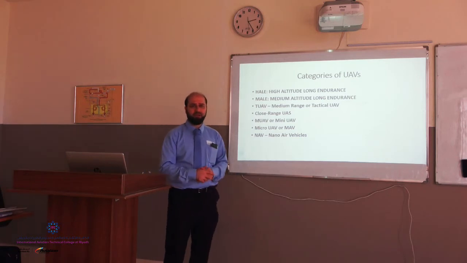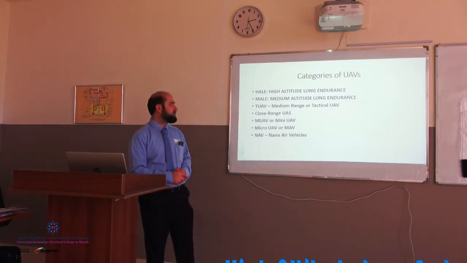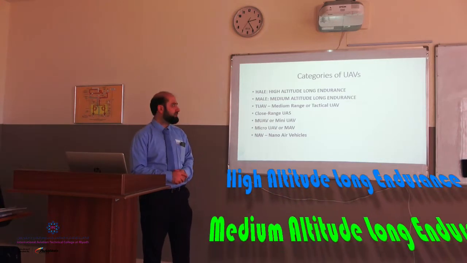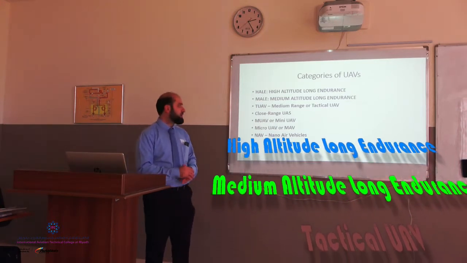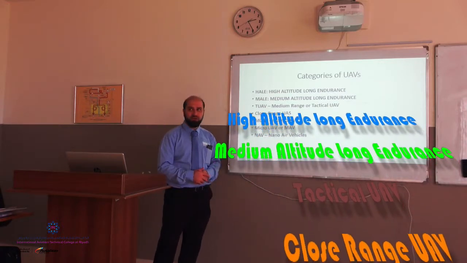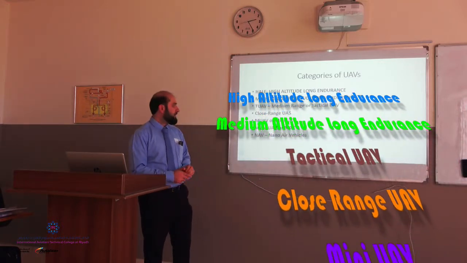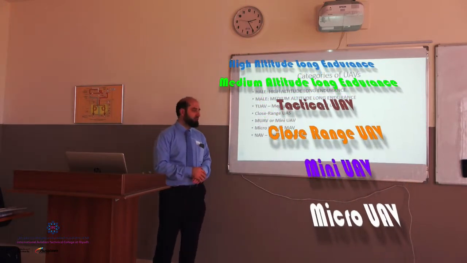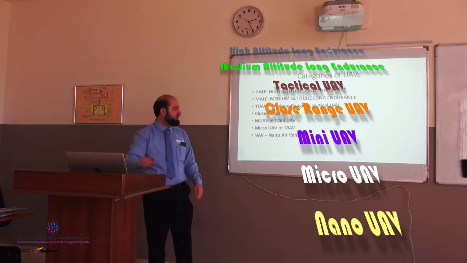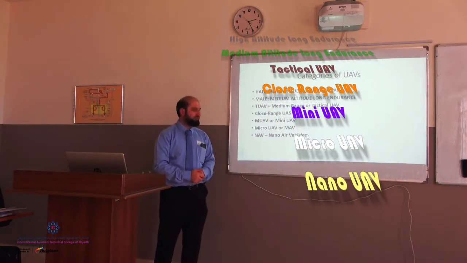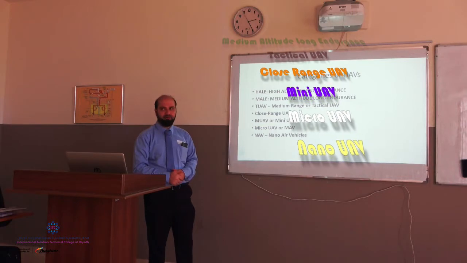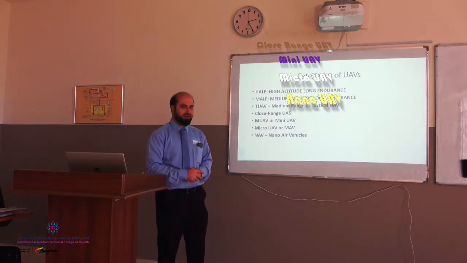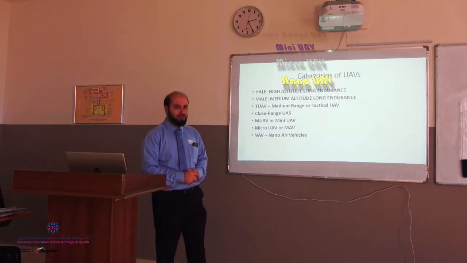The first one being HALE, which means high altitude long endurance, and the second one is MALE, medium altitude long endurance. The third one being TUAV, medium range or tactical UAV. The fourth one is close range UAS, and then the fifth one is MUAV or mini UAV, and then we have the micro UAV or MAV, and then we have the NAV, nano air vehicles, and that's the 7th one.